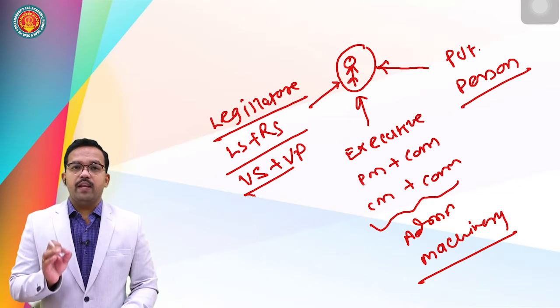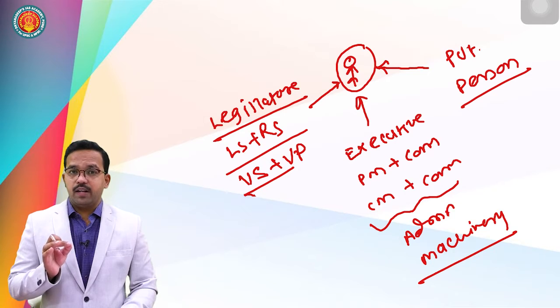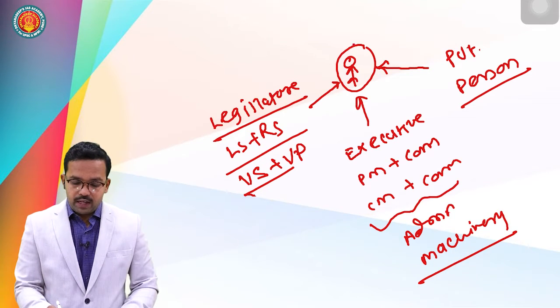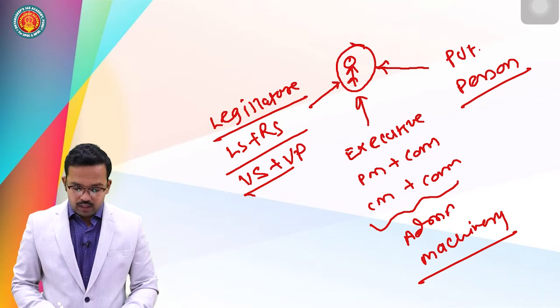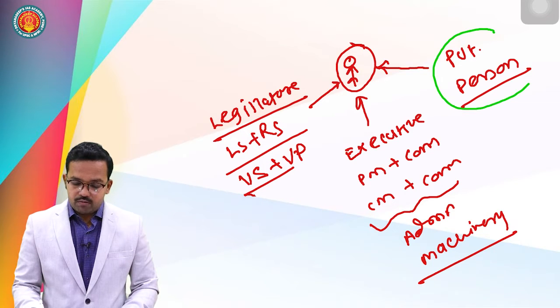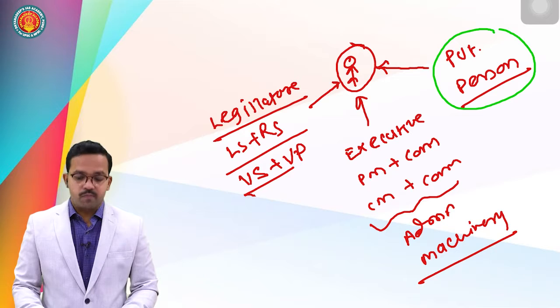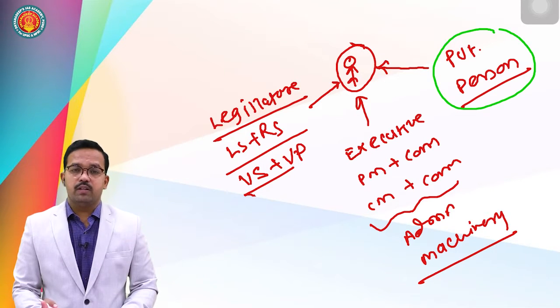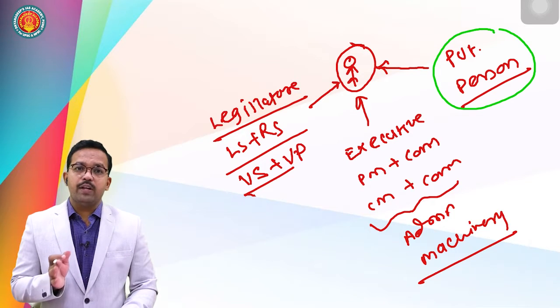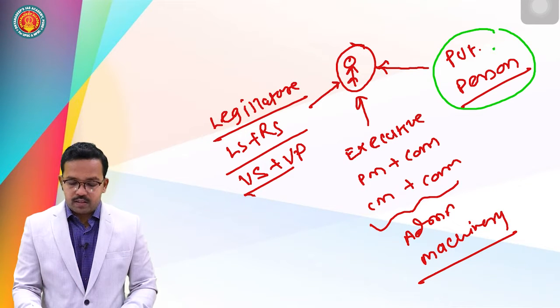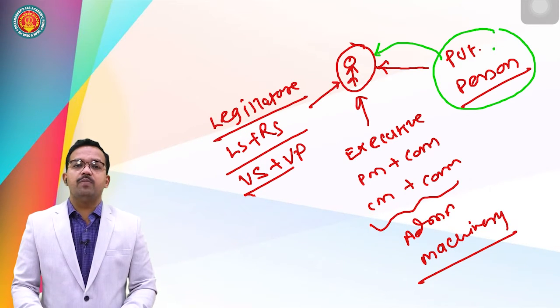Now, if any private person makes an attempt to take away the life and personal liberty of this individual, in that case, this private person will be booked under law and will be put behind bars. It means this person has legal protection from any kind of encroachment by a private person on his or her life and personal liberty.